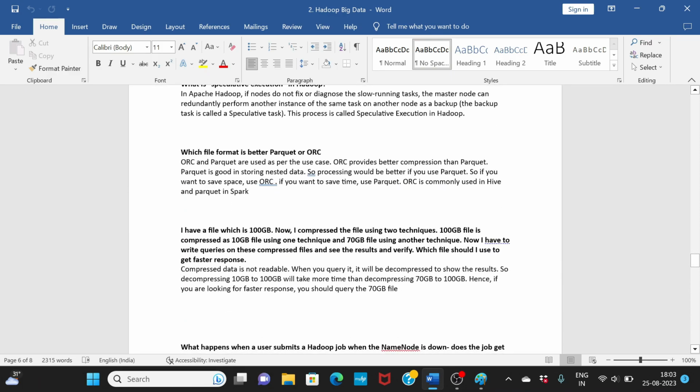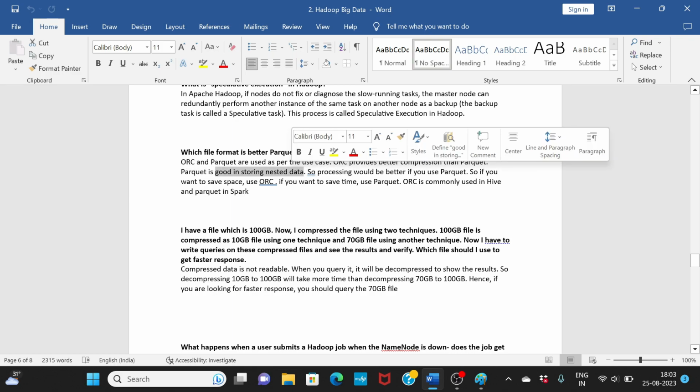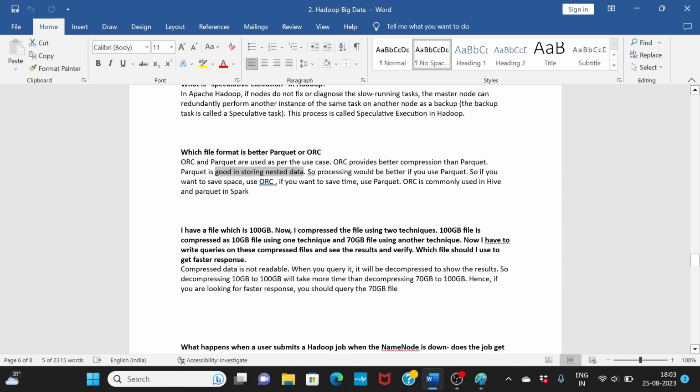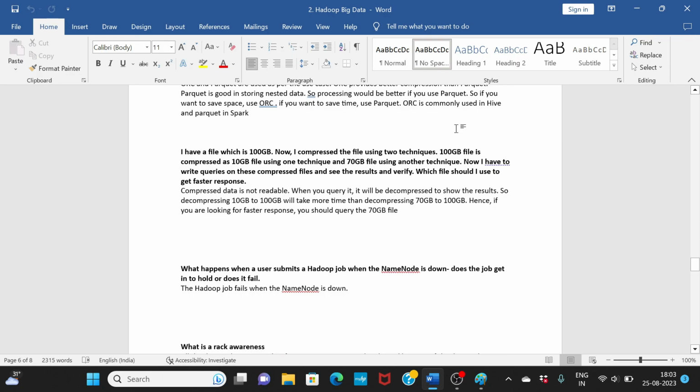The next question is which file format is better, Parquet or ORC? We have already seen this. Parquet and ORC have their own use cases. ORC provides better compression, Parquet is good at storing nested data. So processing would be better in Parquet. If you are using Parquet, that means you want to do better processing of the data. If you want to save space, you can use ORC. Again, ORC is used in Hive commonly, Parquet in Spark.